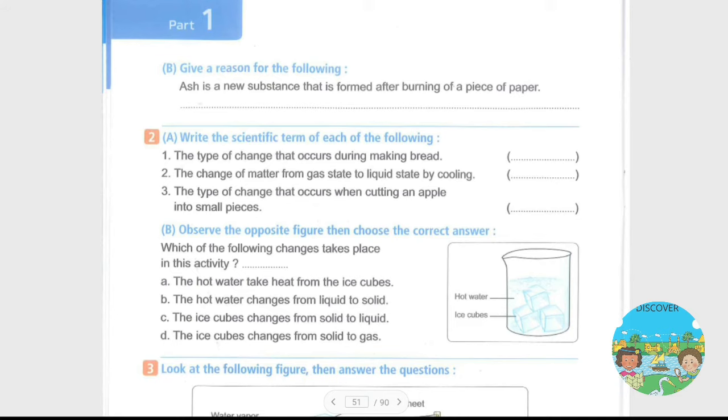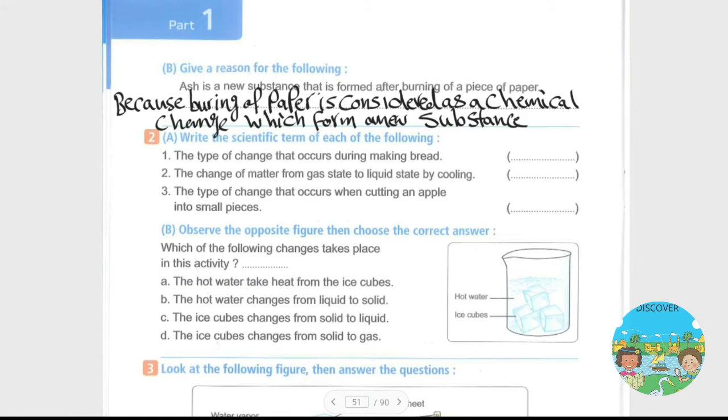Give a reason for the following. Ash is a new substance that is formed after burning a piece of paper. The answer: because burning of paper is considered a chemical change, which forms a new substance.